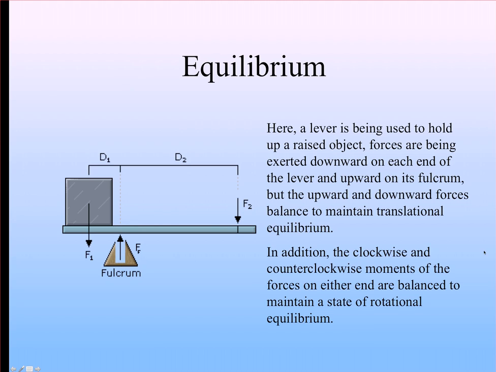Also, if we think about what happens, let's say we removed F2. This is a stationary situation. Everything's just hanging out in place, and we removed F2. What would happen to this beam? It would rotate about this point. Right here. This force, due to the mass, would cause the beam to rotate this way.